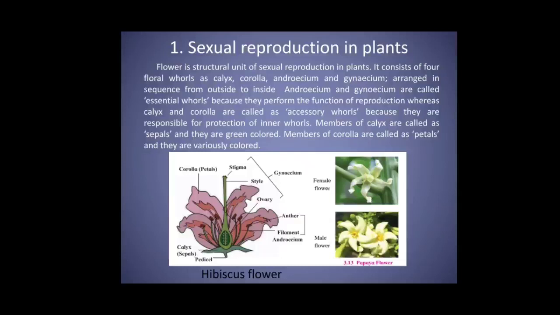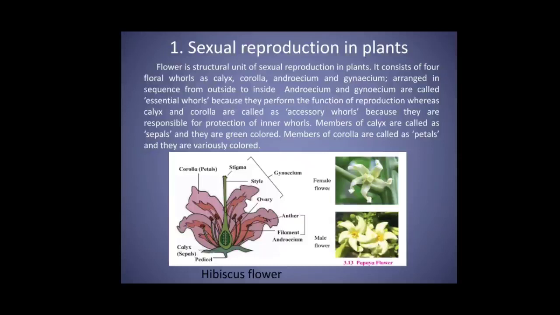Example, hibiscus. A flower is called unisexual if only one of the two whorls is present in the flower. If only androecium is present, it is a male flower, and if only gynoecium is present, the flower is female. For example, papaya.